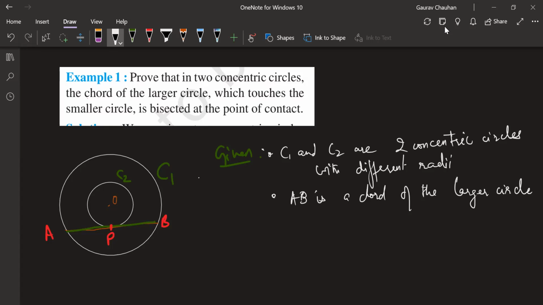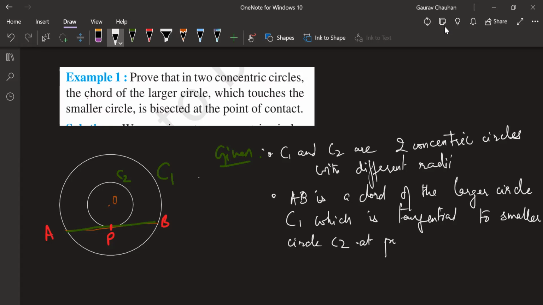Okay. Then in this, we can use, yes, AB is a chord of the larger circle C1, which is tangential. Can I use this word now instead of using touch? Yes. Which is tangential to the smaller circle C2. At which point? At point P. I could have written another sentence saying P is the point of contact, but enough. Okay. We go to this.